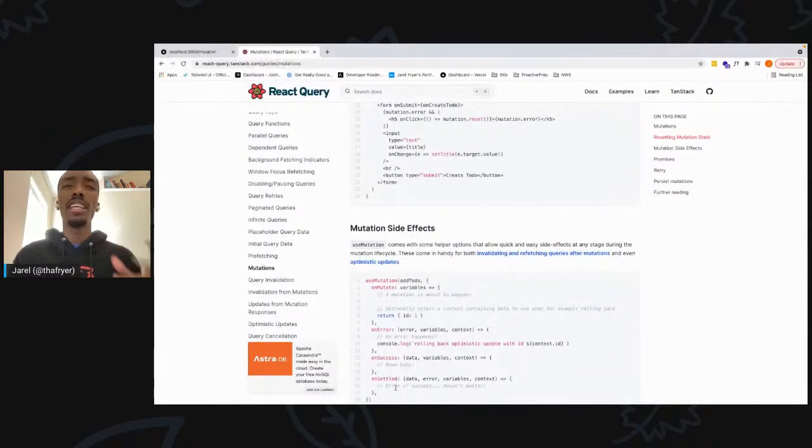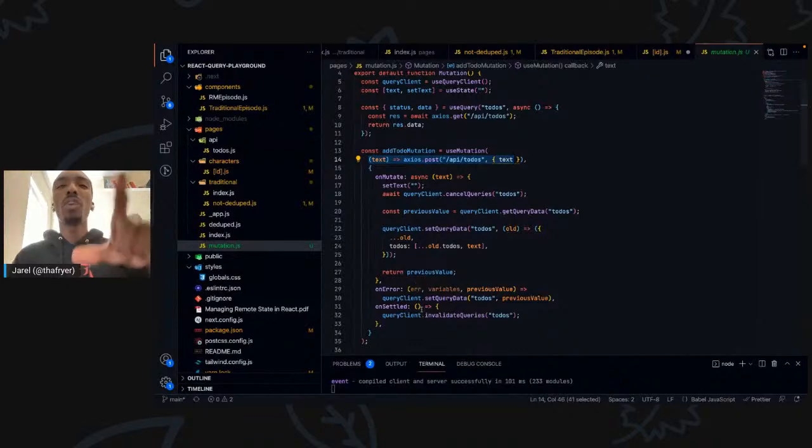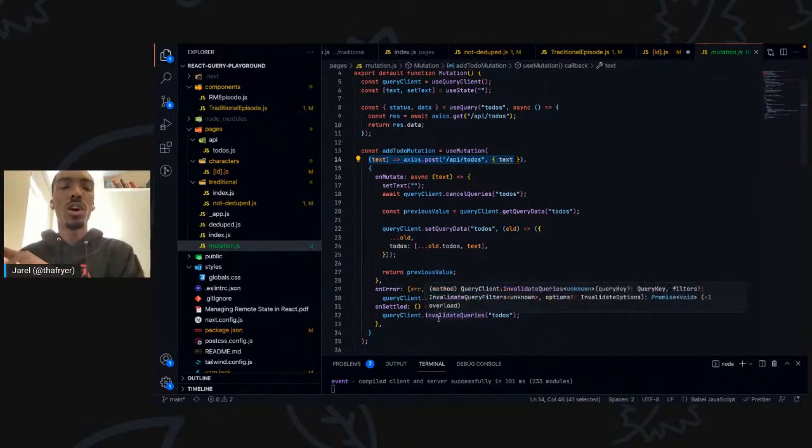Okay, but what I did, as you saw in the code, was invalidate those queries on settled, and it went back and said, okay, let's get the latest data from the server. Okay, so that's really cool. I think that gives us some powerful mechanisms, but it also does it in a little bit simpler way, right?